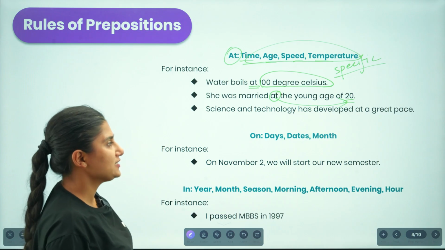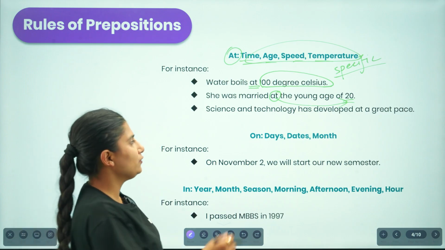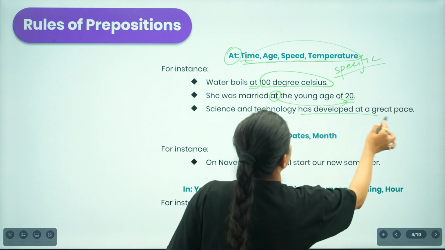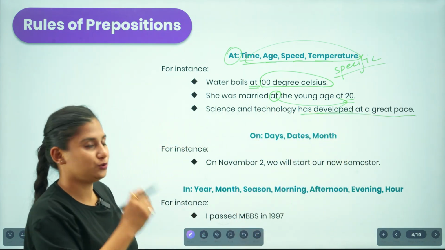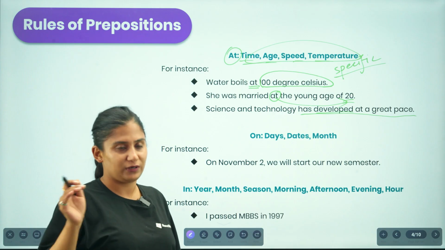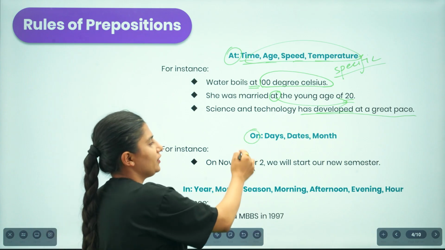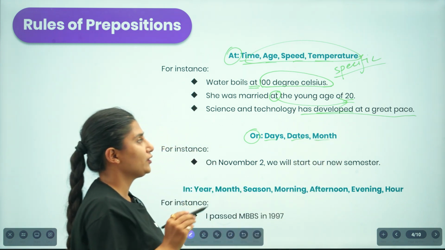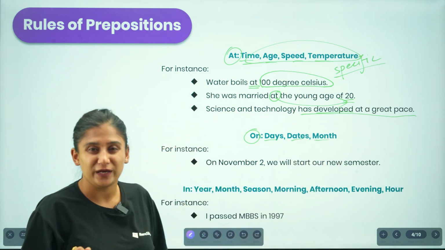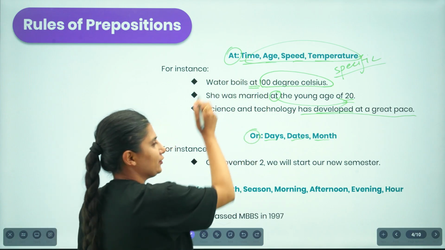Science and technology has developed at a great pace. So I am also talking about the speed that science and technology has taken to reach a particular progressive state. Similarly, we use the preposition on when we talk about days, dates, or the month. But here we are not very specific. We are specific, but less specific than the at.